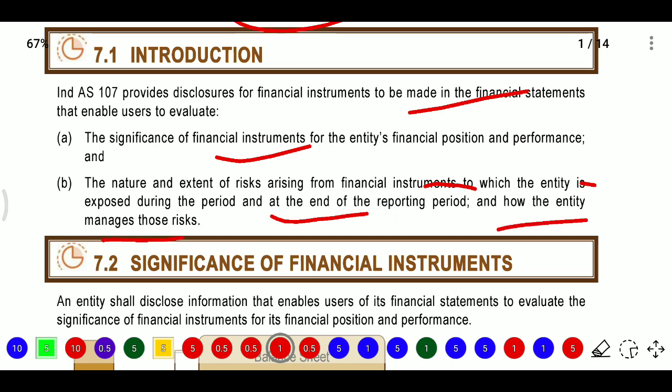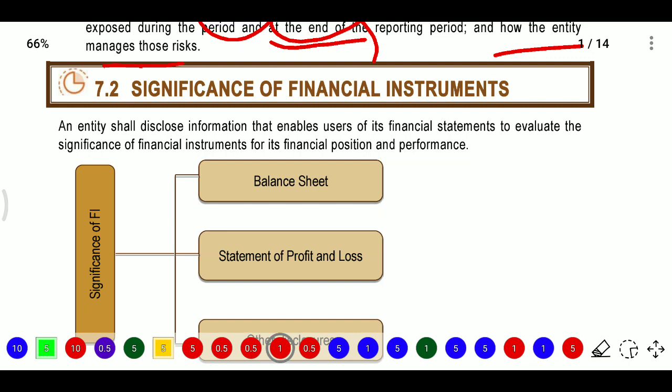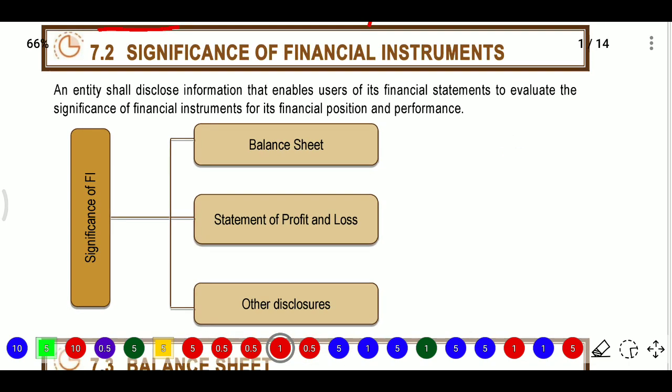So we need to see what the significant financial instruments are, the financial position and performance, and how much risk is arising, and how the entity is exposed to that risk at the end of the reporting period, which we need to disclose.